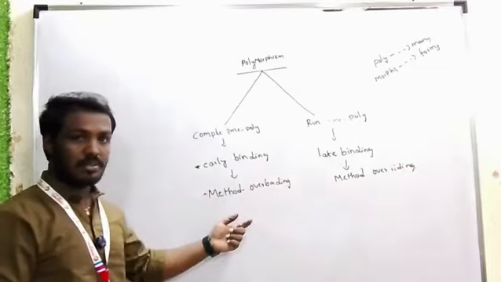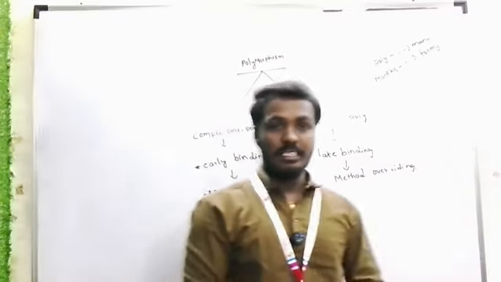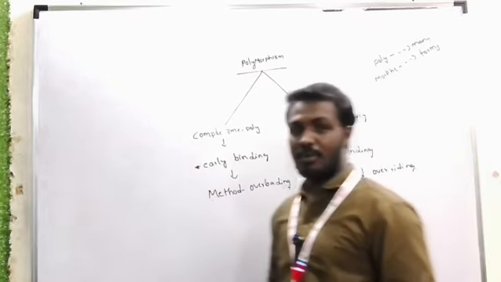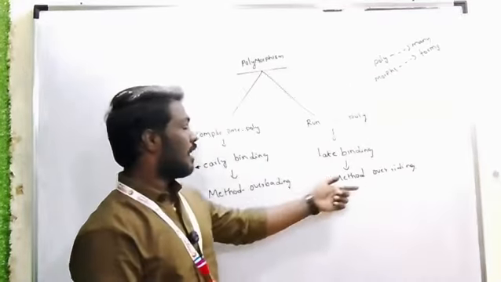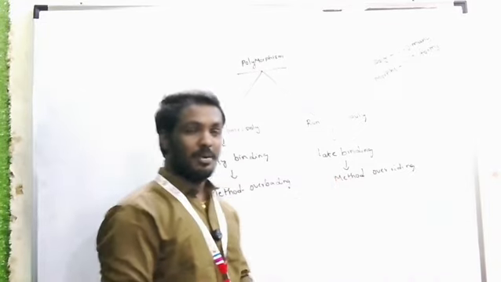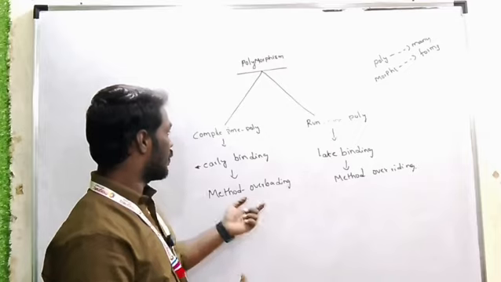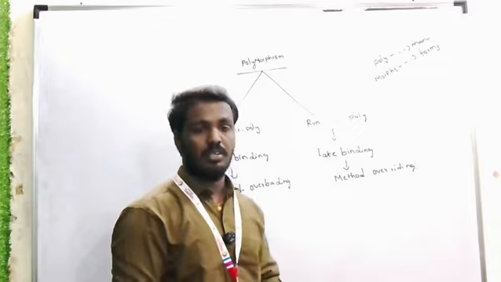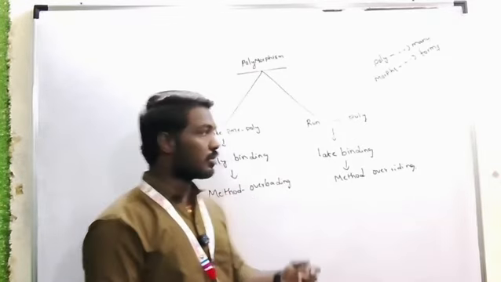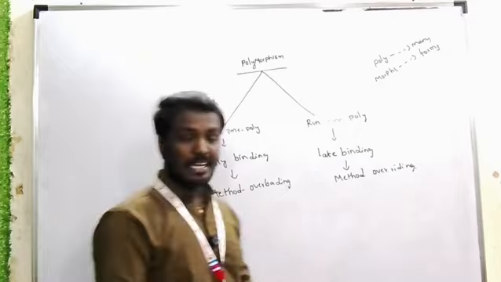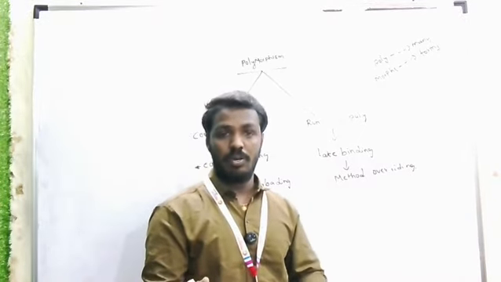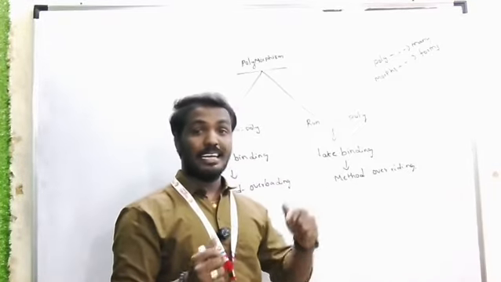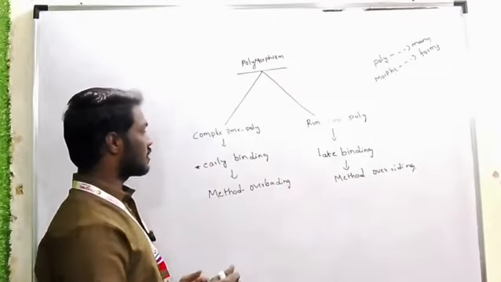Now observe very clearly. From the interview point of view, maximum companies ask about real-time examples: give me one real-time example for compile time polymorphism and one for runtime polymorphism. Now I am giving one funny example about method overloading, or compile time polymorphism, and runtime polymorphism also. In interviews they can ask directly what is the difference between method overloading and method overriding, or what is the difference between early binding and static binding.